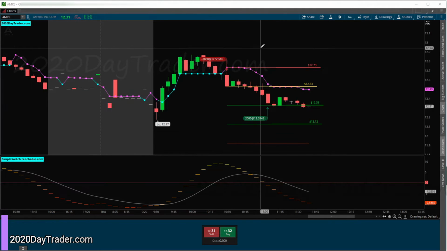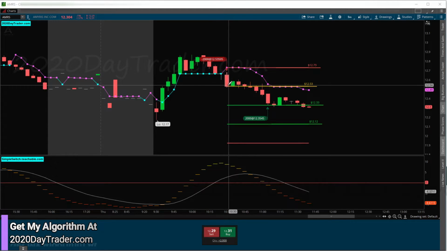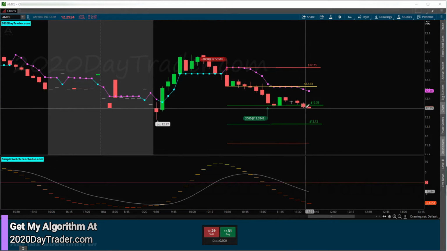If it does go higher, then I can always re-enter if I want to, or just say my speed bump was good. Cut my losses down in half or whatever. So anyway, here we are. It drops down. Where does it want to go? It probably wants to go to low of day. Retest the low of day area.